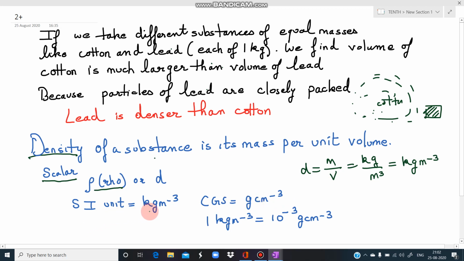So in numericals we will be using them, and we should know the relation between the SI unit and the CGS unit. 1 kg per meter cube is 10 raised to power minus 3 gram per cubic centimeter. We are not deriving it, we directly remember the relation and we will be using it in the numericals. So whenever we have to convert kg per meter cube into gram per cubic centimeter, just multiply it with 10 raised to power minus 3, and it will be converted into gram per cubic centimeter.